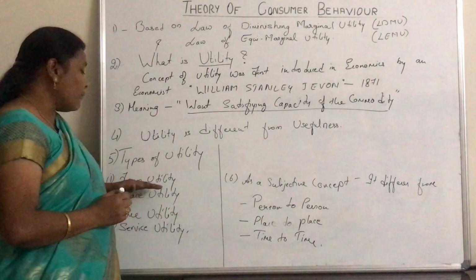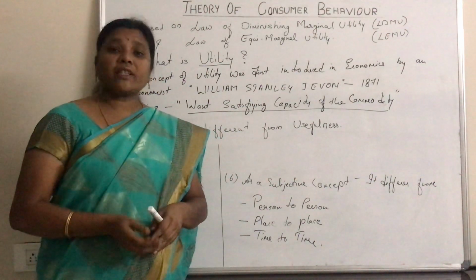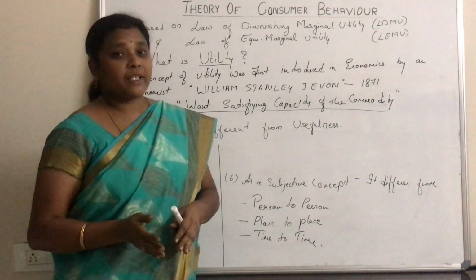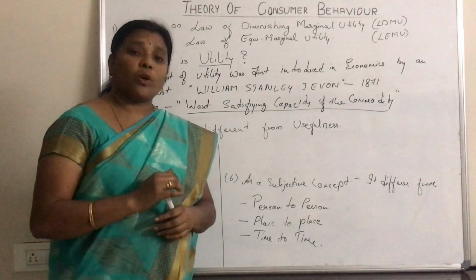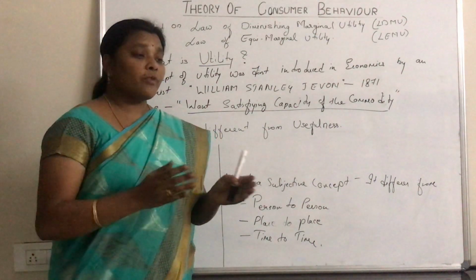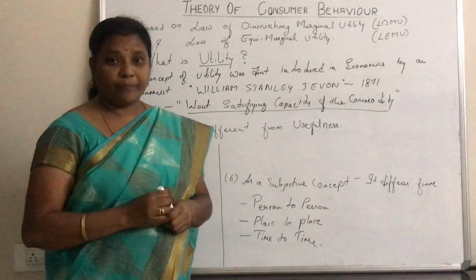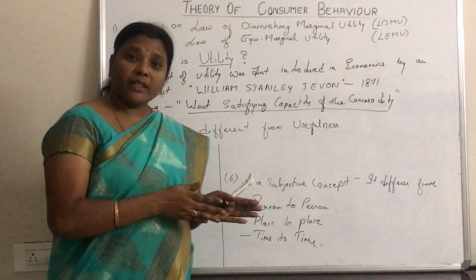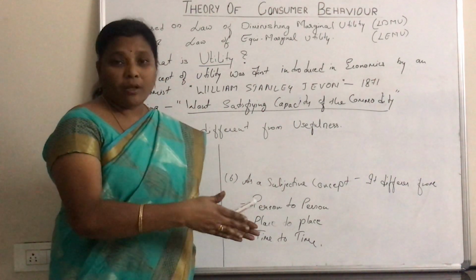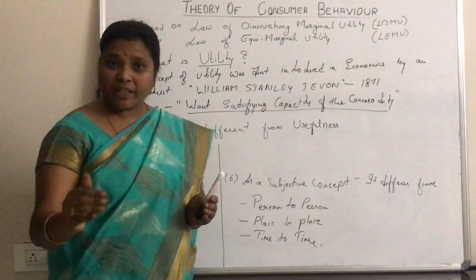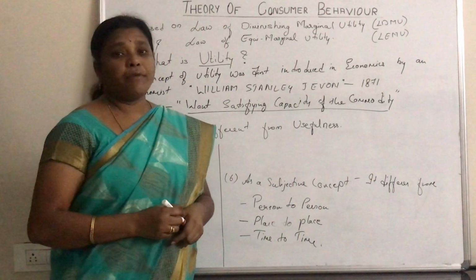Now, proceeding to the types of utility, basically we have four types of utility. The first one is form utility. Any commodity which acquires utility when it is converted from one form to another form has form utility. We can take an example of a wooden log. We cannot use a wooden log as comfortably as furniture like a chair or table. So, the wooden log acquires form utility when it is converted into a chair or a table, or in other words into furniture.